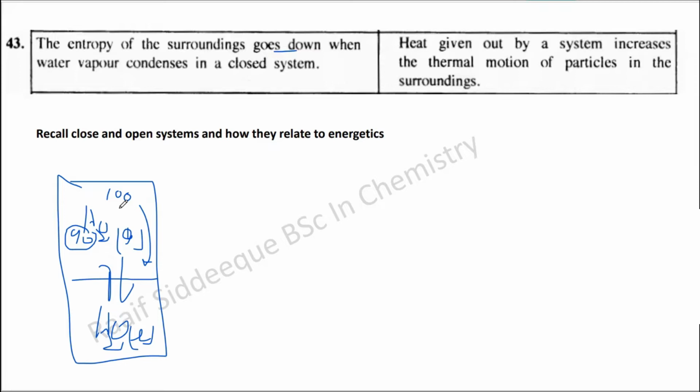So the randomness of these molecules increases, not decreases. It increases because the 100 molecules had a lot of space to go, but when you have 90 molecules, with 10 molecules condensed in the same vapor volume, remember the randomness of these molecules is now very high.